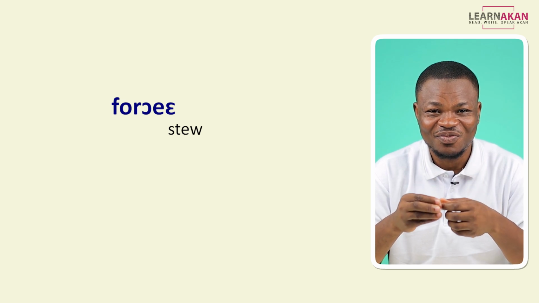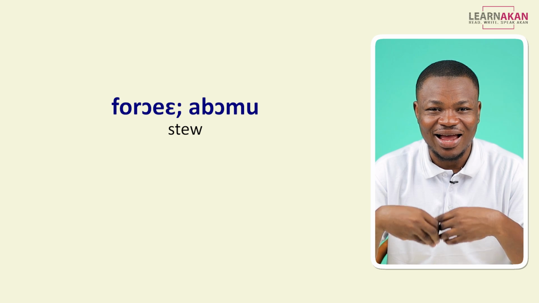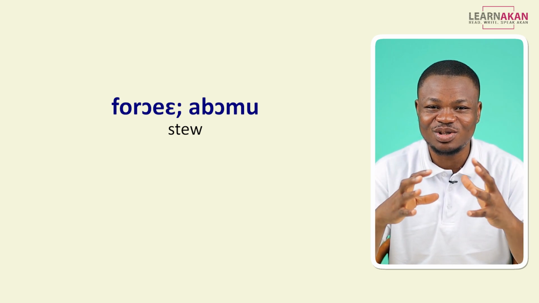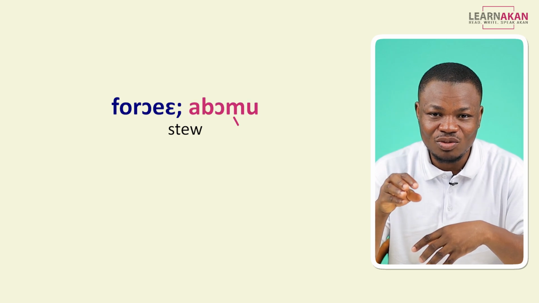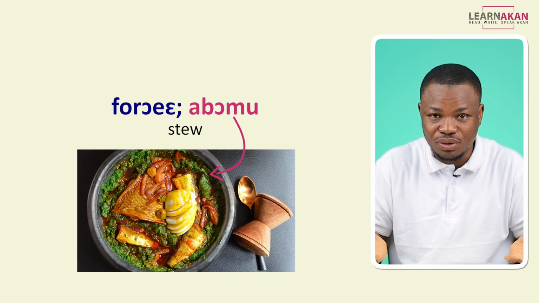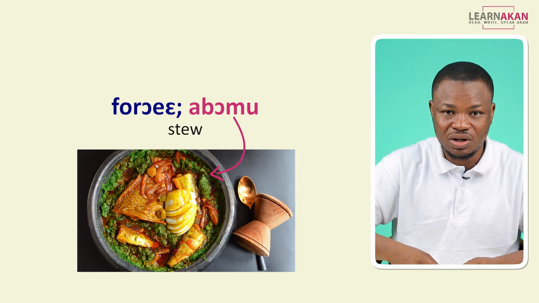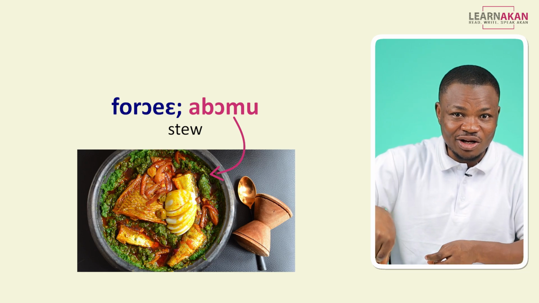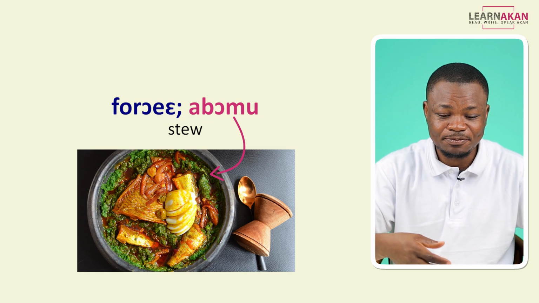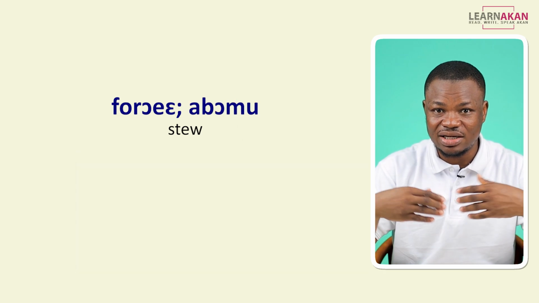Froye or abomu. And while we are able to use these interchangeably, abomu is mainly for the freshly ground one in the earthenware bowl. So when you grind pepper with tomato or garden eggs, and then you pour oil in it and then you eat it directly without frying it, we mainly use abomu for that. But you can use these interchangeably.